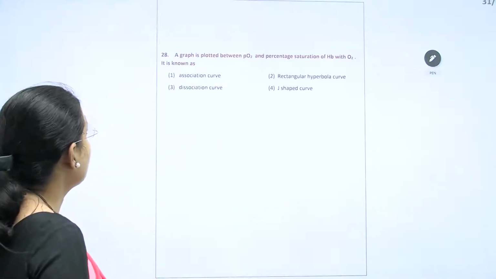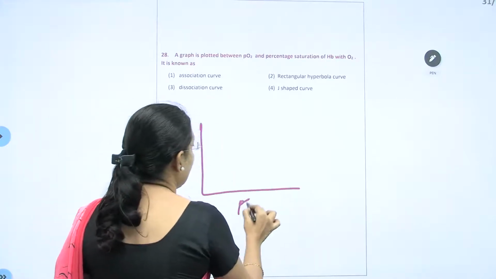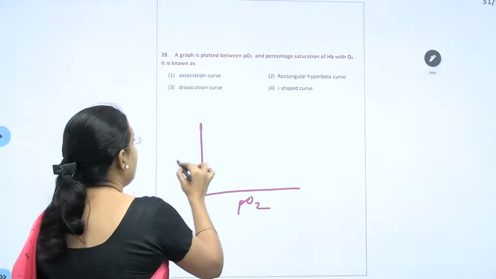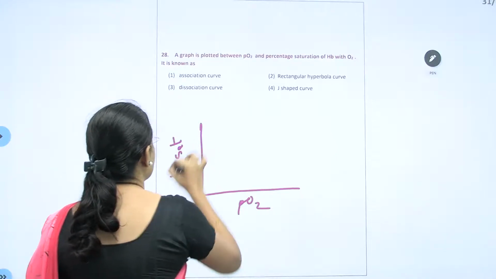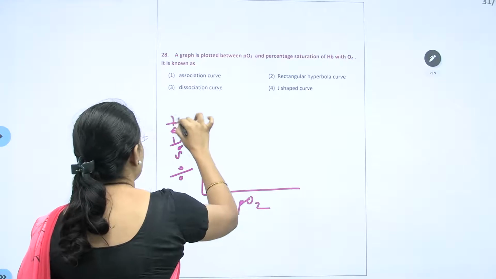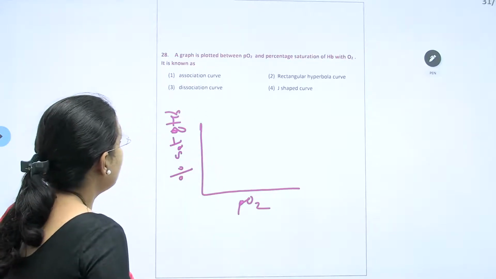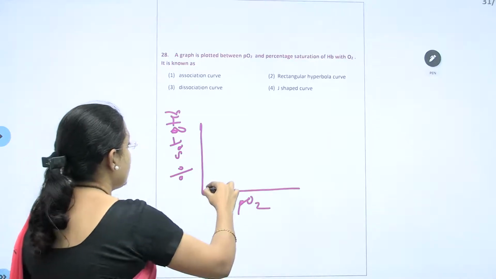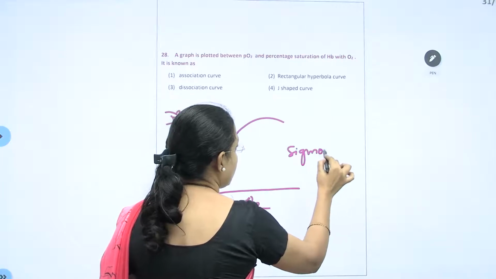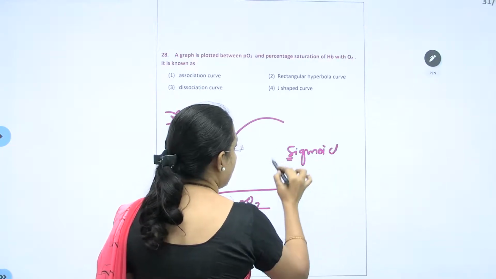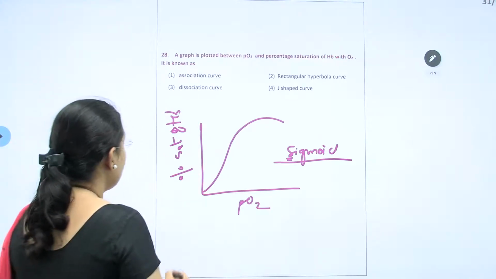A graph is going to be plotted between PO2 and percent saturation. Percent saturation of what? Hemoglobin. When this graph is done, you are going to get which curve? S-shaped curve. That's why the term S-shaped means sigmoid. A sigmoid curve is obtained. What is the name of this curve?